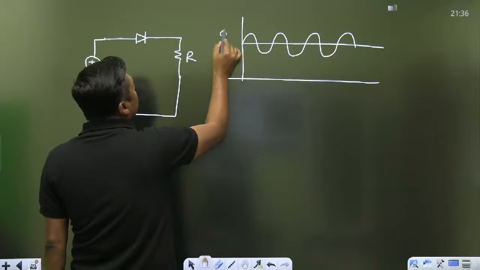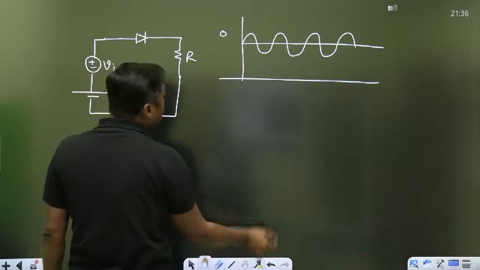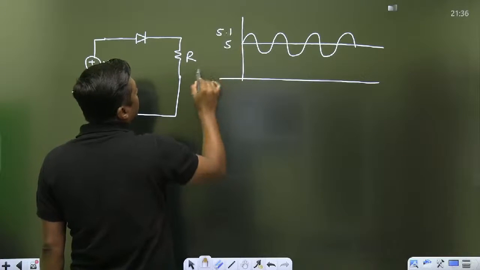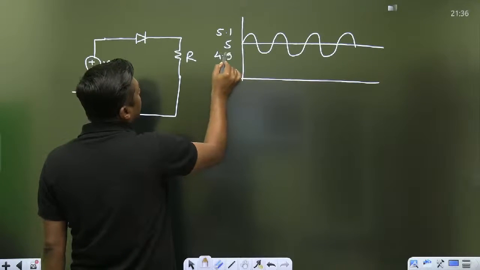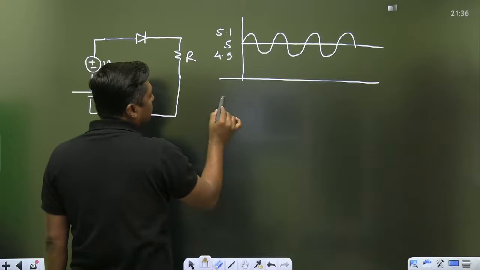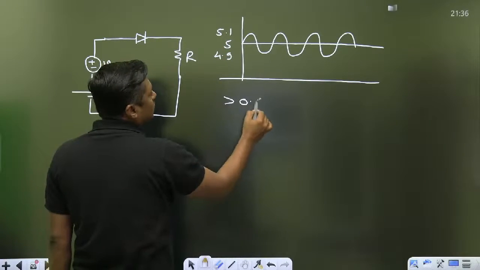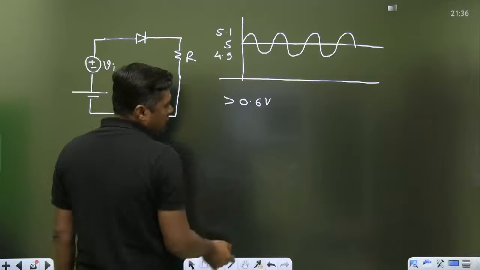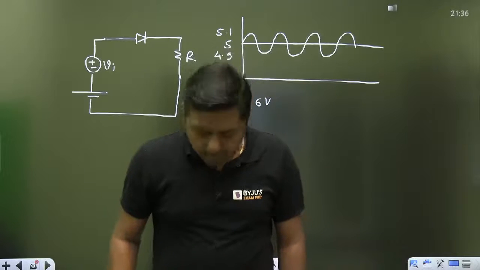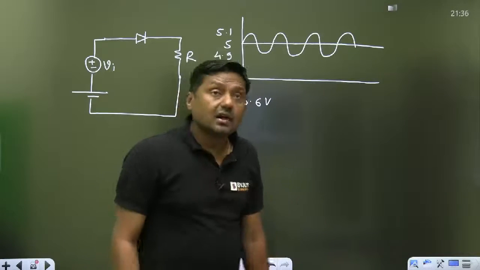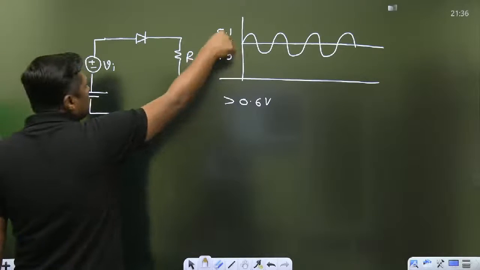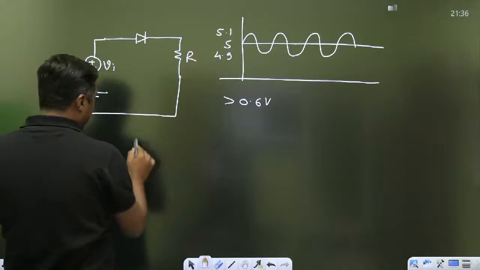What is the DC signal? 5, and the AC is 0.1 sin omega t. So the highest value becomes 5.1 and the lowest value becomes 4.9. Both 5.1 and 4.9 are greater than the cut-in voltage, and that's why the diode is in conduction. Are you getting my point, Ravi Teja? The diode is in conduction, and the AC is a very simple variation in the DC.